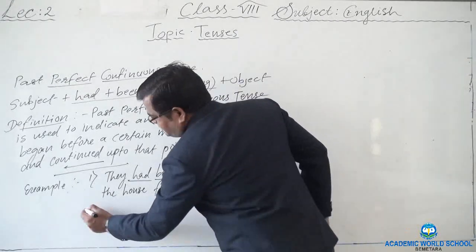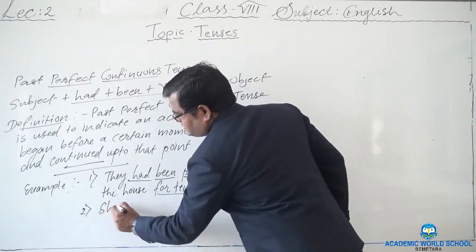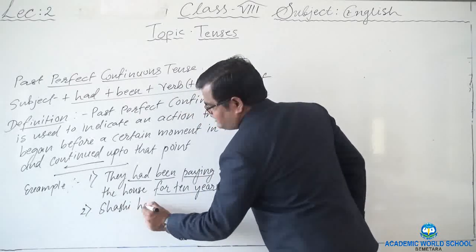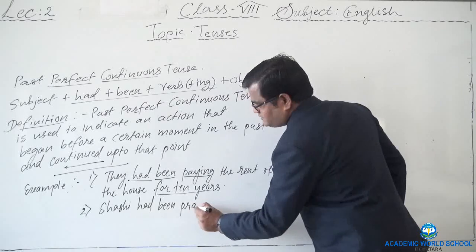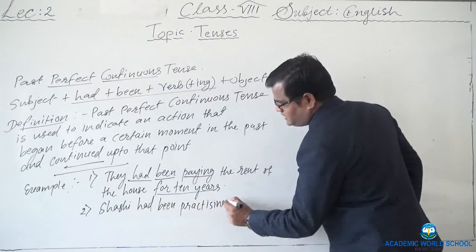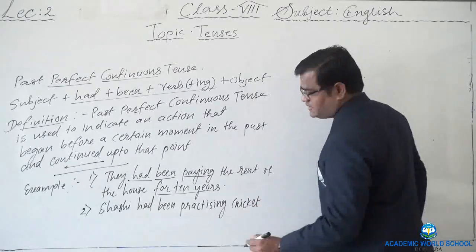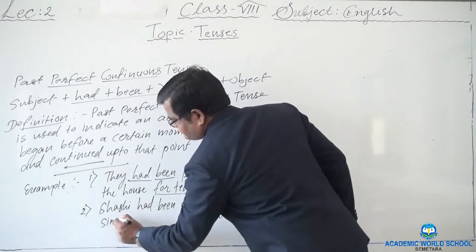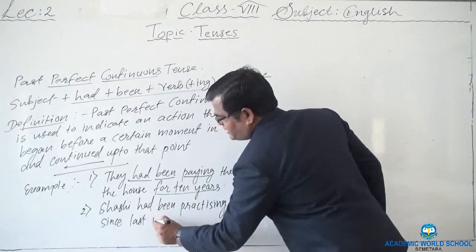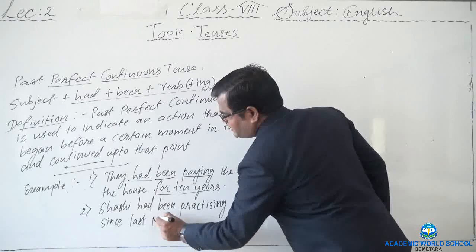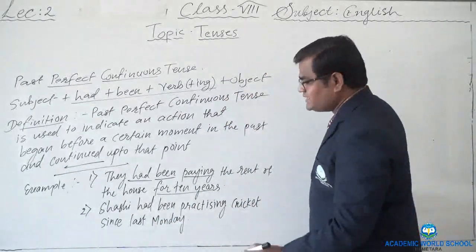Let's write one more example. Okay, for example, Shashi had been practicing cricket since last Monday. It can be any action, likely since last Monday.